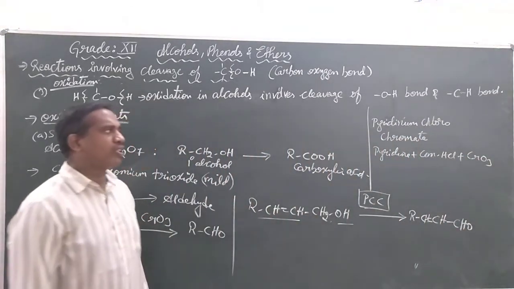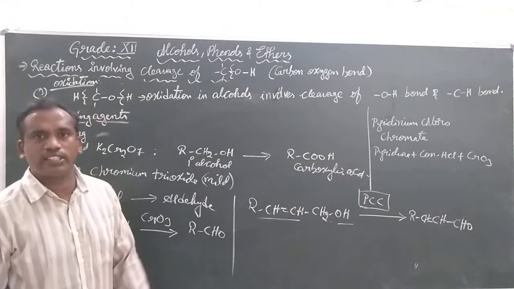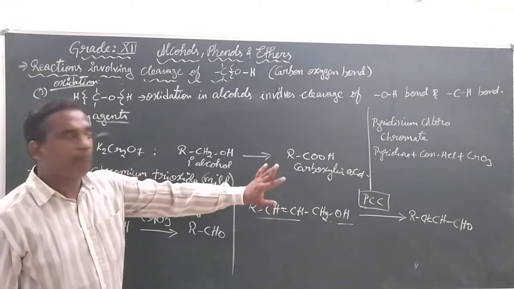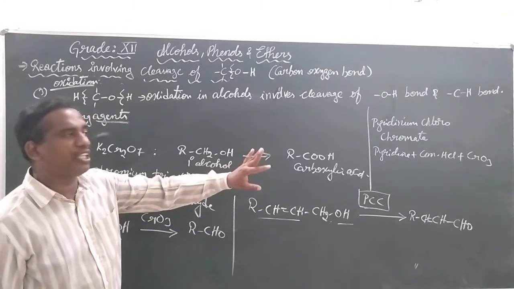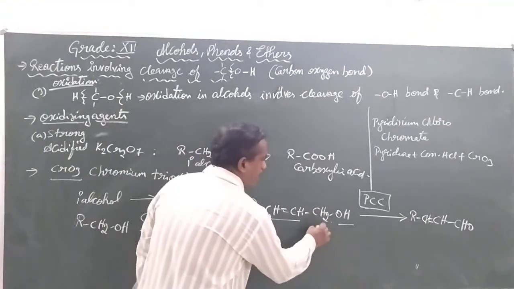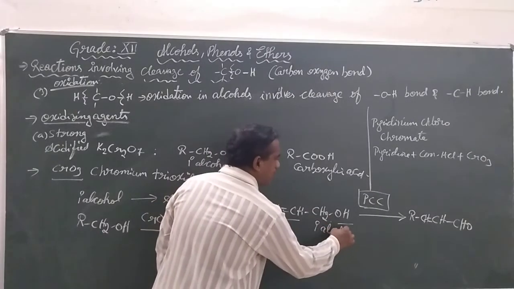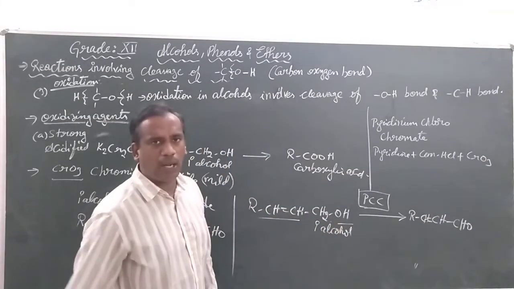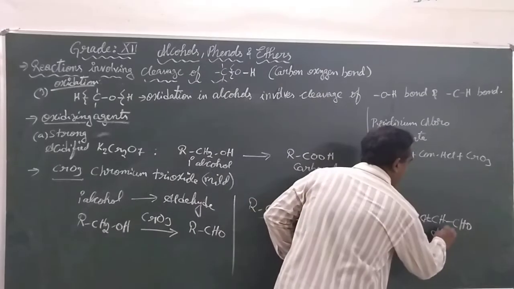This is the full combination of pyridinium chlorochromate that selectively oxidizes the primary alcohols that have some functional groups in the compound only to the aldehyde group.